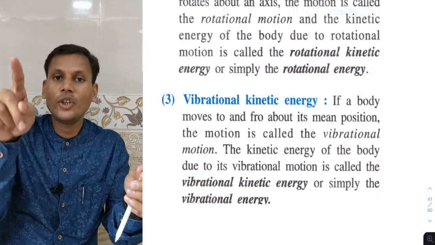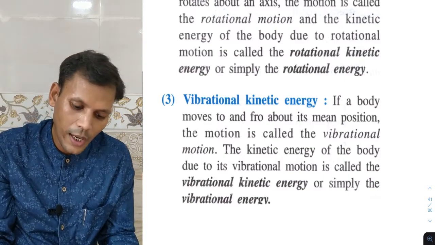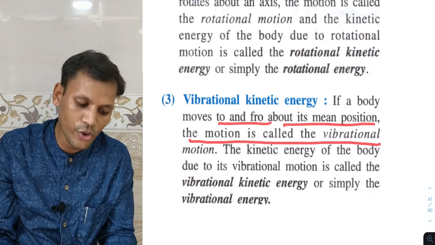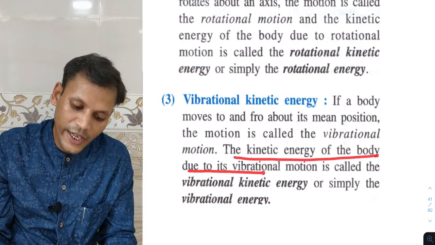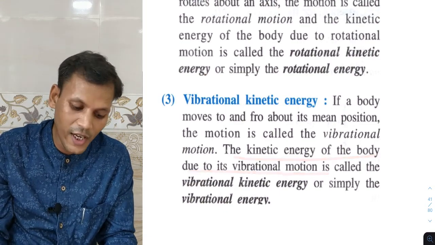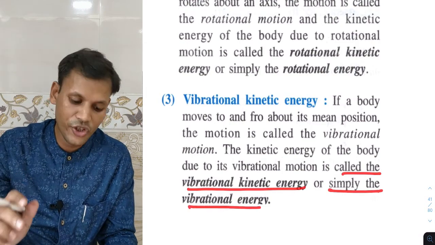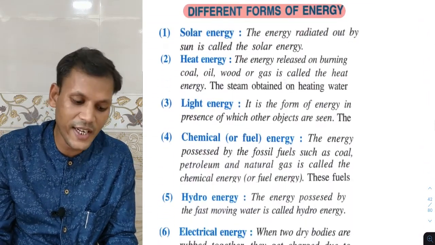The pendulum repeats its path to and fro about its mean position. The motion is called the vibrational motion. The kinetic energy of the body due to its vibrational motion is called the vibrational kinetic energy, or simply the vibrational energy. Now different forms of energies are there.